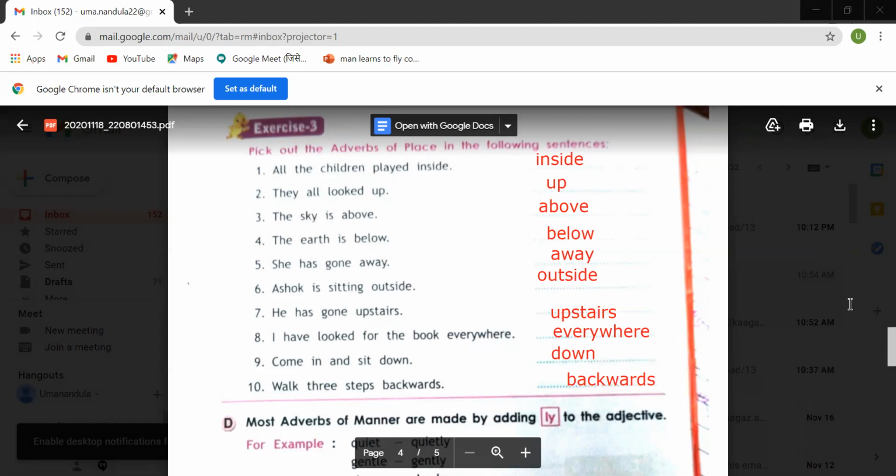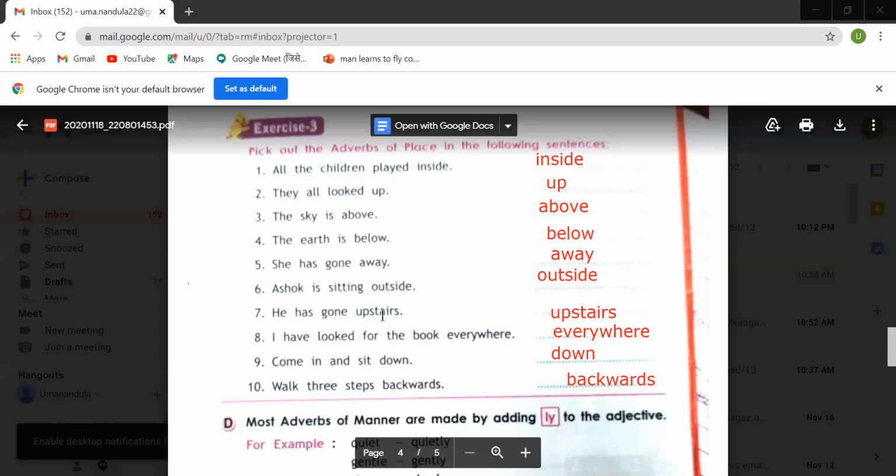So these are the words. All the children played inside. That is inside. They all looked up. Where? Up. The sky is above. Where is the sky? Above. The earth is below. Where is the earth? Below. She has gone away. Where has she gone? Away. Ashok is sitting outside. Where is he sitting? Outside. He has gone upstairs.